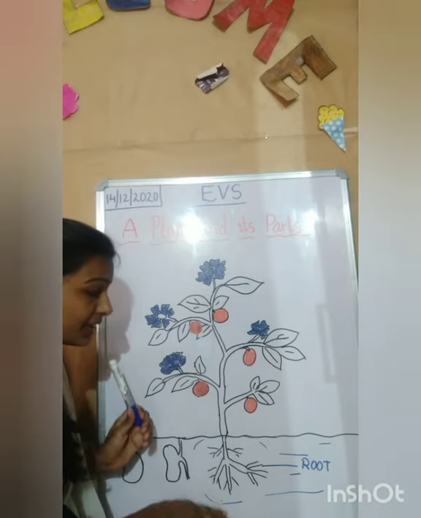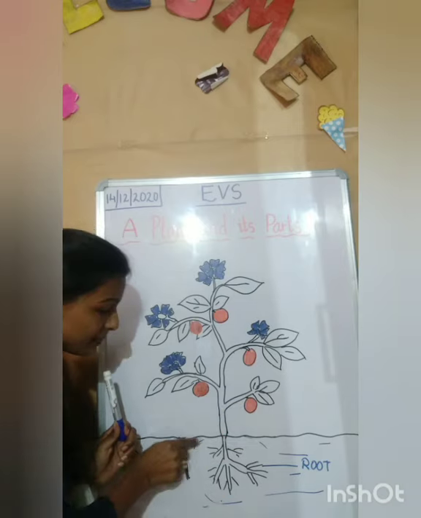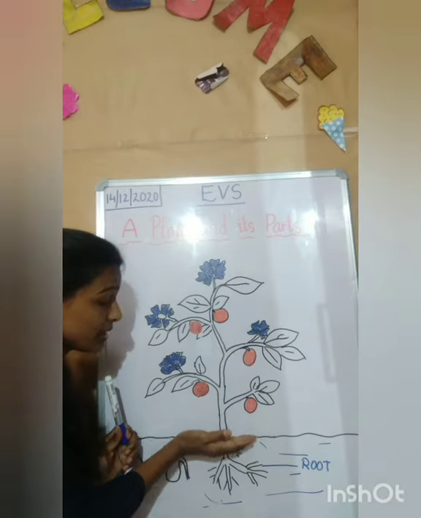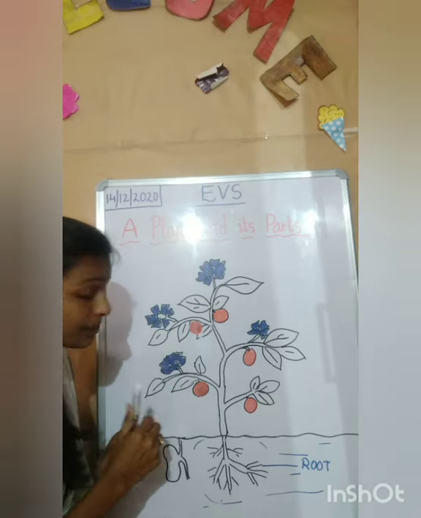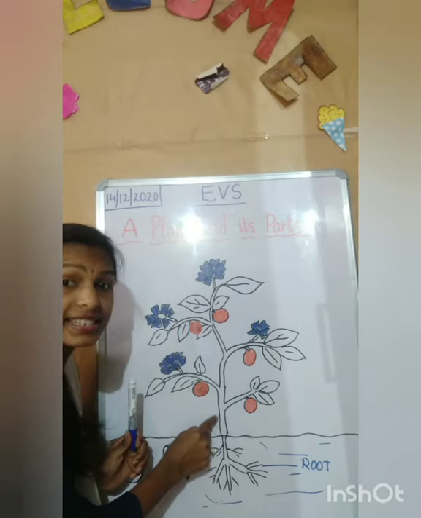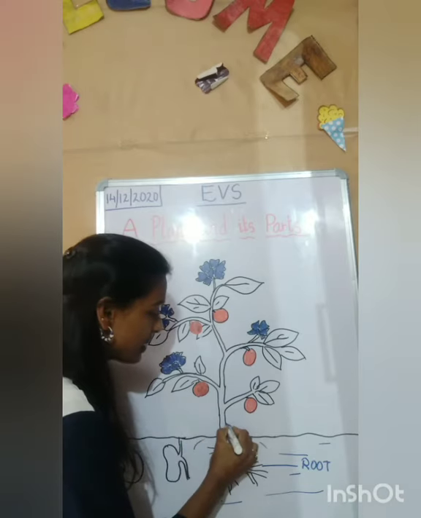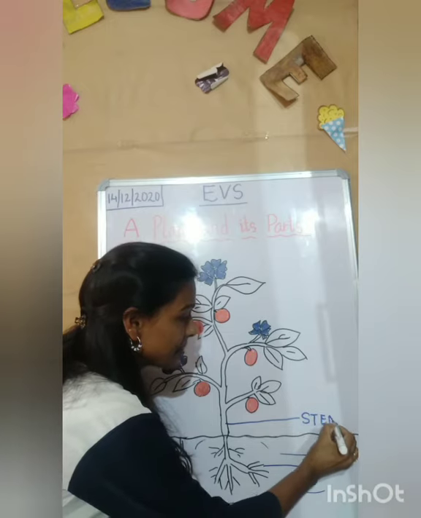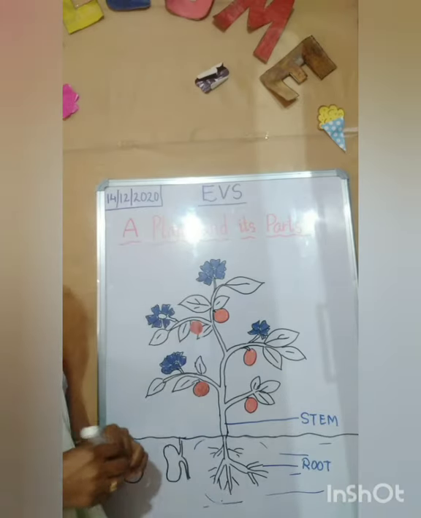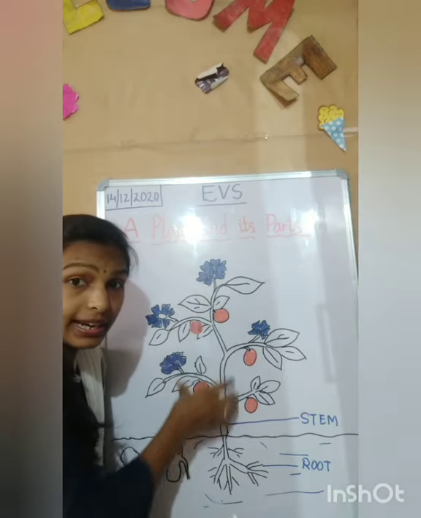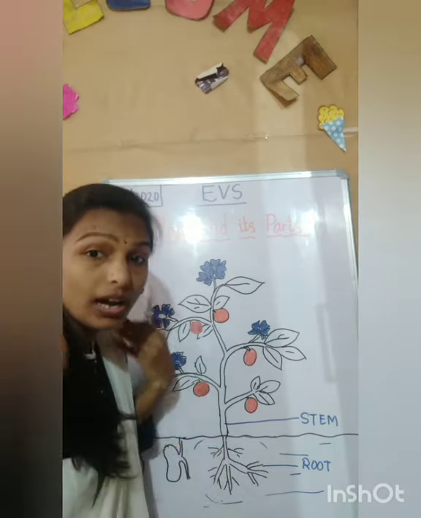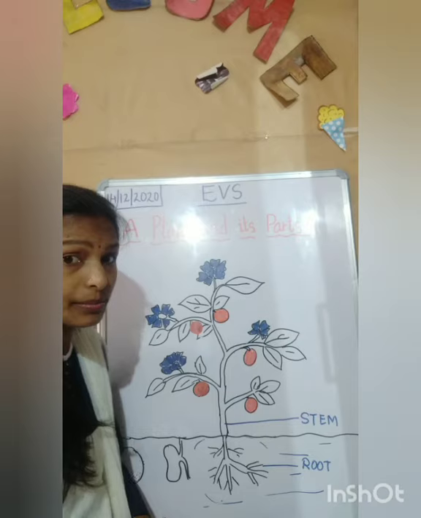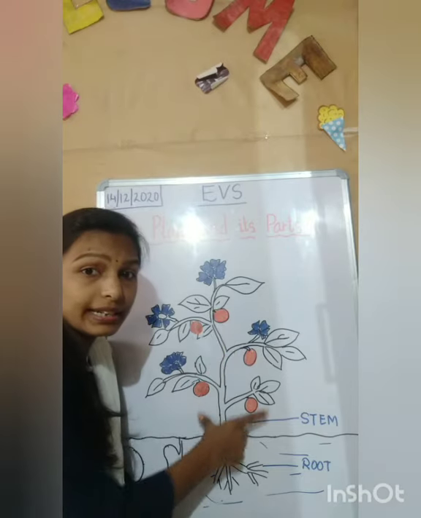Below the ground we have the root system, and above the ground, see, this is mud, we can see only this part of the plant, right? So this above part is called the shoot system. And what is this, children? This is the stem. Yes. And what is the spelling of stem? S-T-E-M. Stem. And you know, children, the stem gives support to the entire plant, like how our backbone gives support to us. Similarly, the stem gives support to the entire plant.